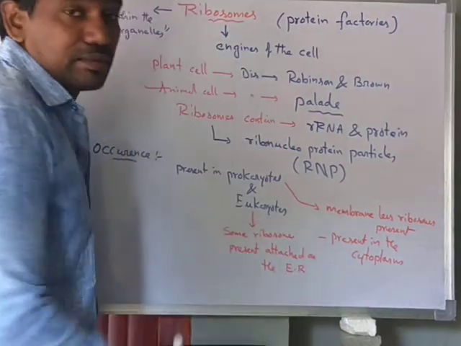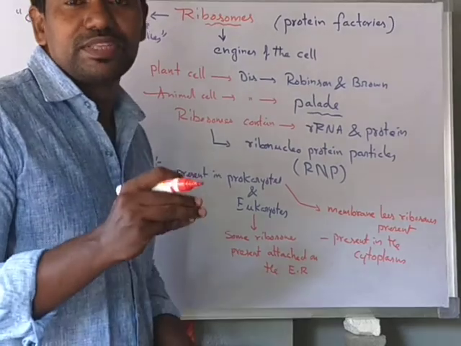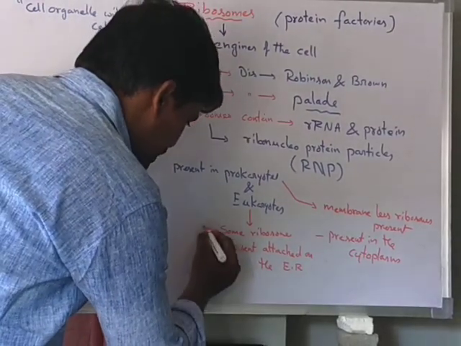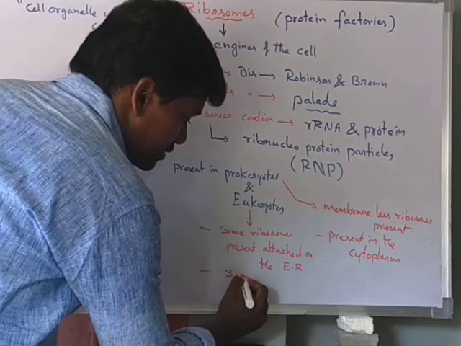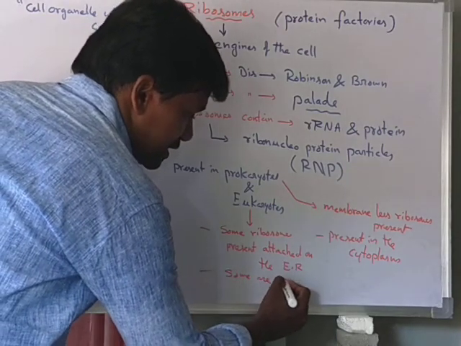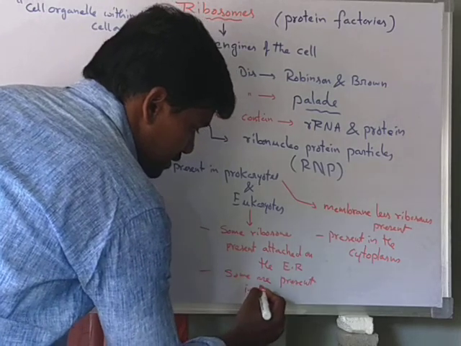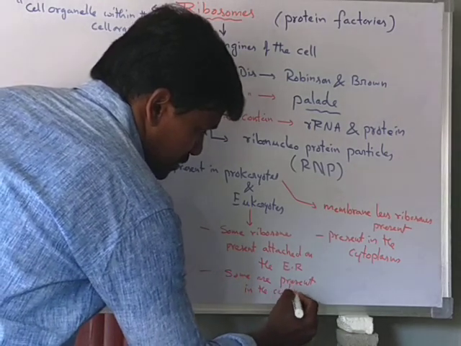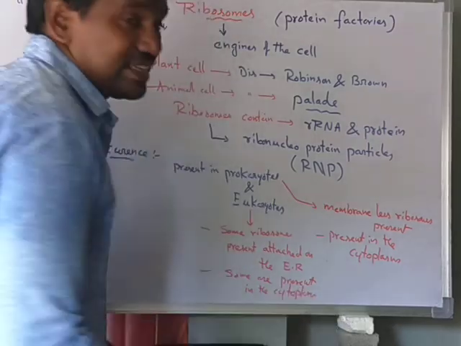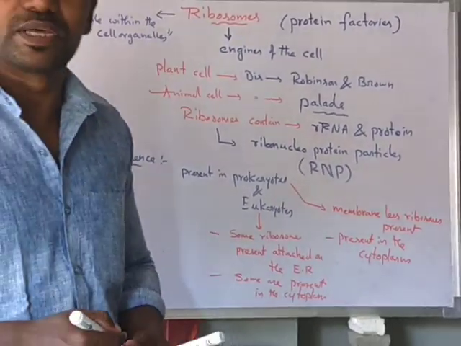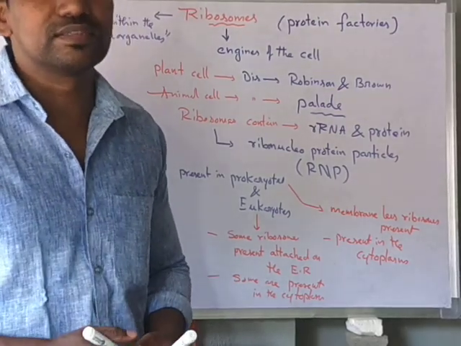Some of the ribosomes are attached on the endoplasmic reticulum, and the remaining ones are present in the cytoplasm. In these two ways the ribosomes are present in eukaryotes: some on the endoplasmic reticulum, some scattered in the cytoplasm.